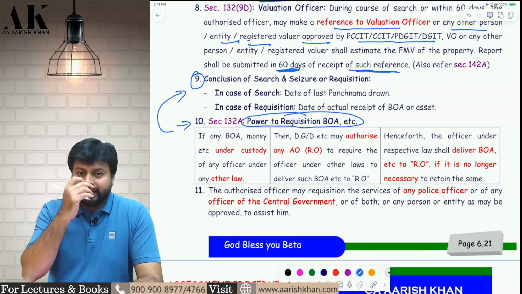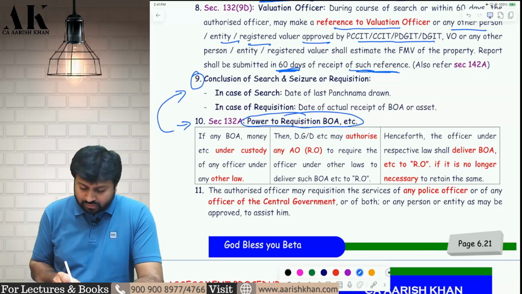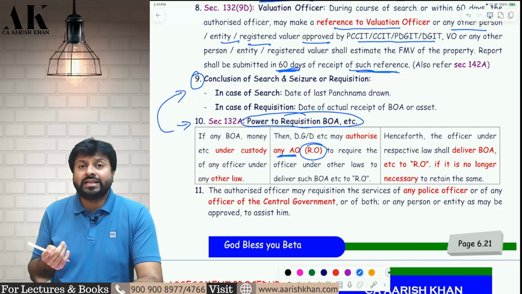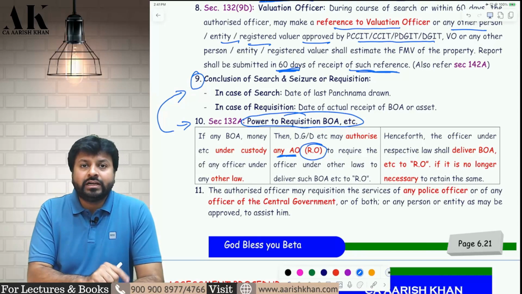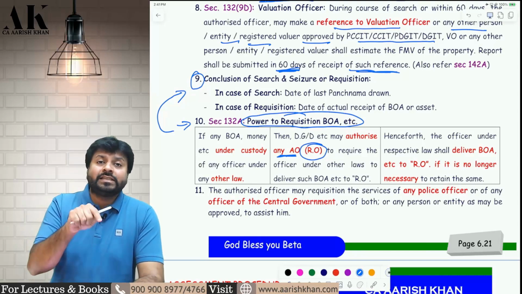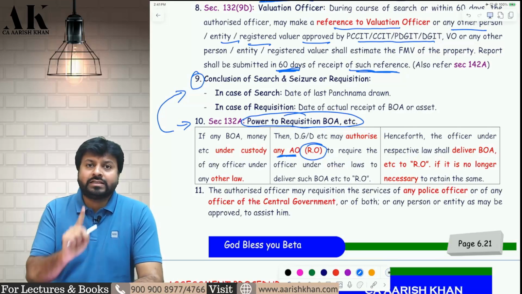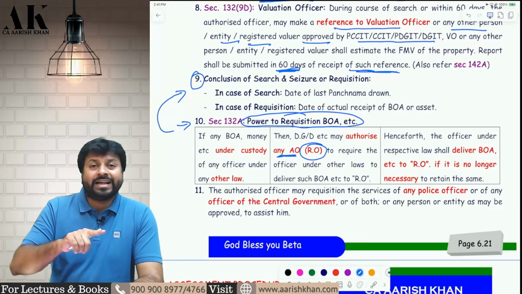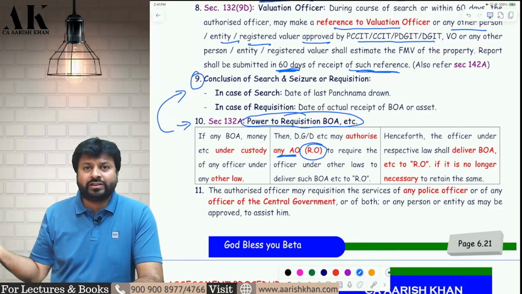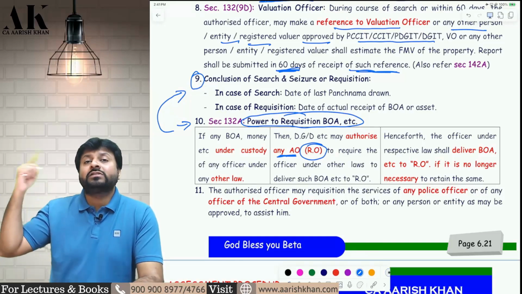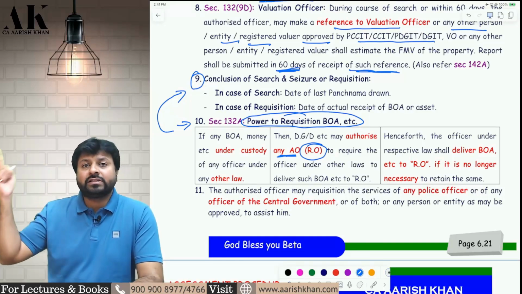In that case, the Director General, Director, etc. will authorize the assessing officer, and now your assessing officer will be called a requisitioning officer. So now the Director General and Director will authorize the assessing officer. Now he will be called as what? Not authorized officer. He will be called a requisitioning officer. He will make a request to the officers of the authority. He will make a request to the customs authority. He will make a request to the FEMA authority.